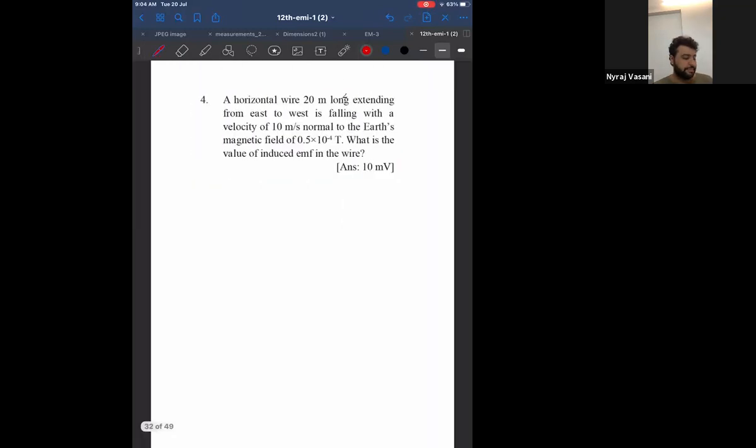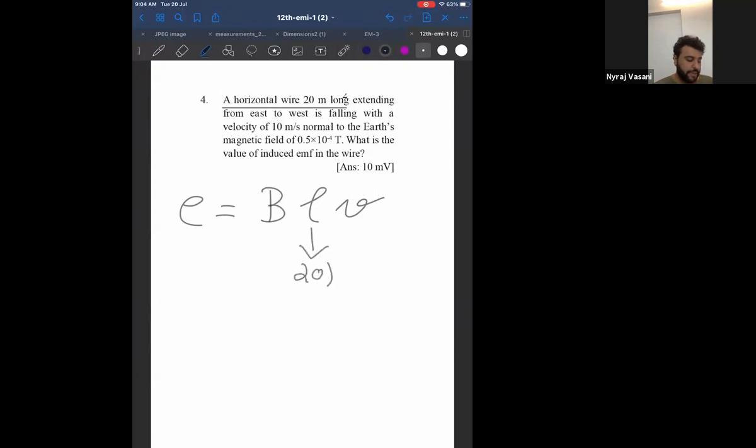Okay, let me start. Answer is anyway given, but let me also start. A horizontal wire 20 meter long, what does it mean? I'll write the formula. E is equal to BLV. A horizontal wire 20 meter long means L is equal to 20, extending from east to west, is falling with a velocity of 10 meter per second.